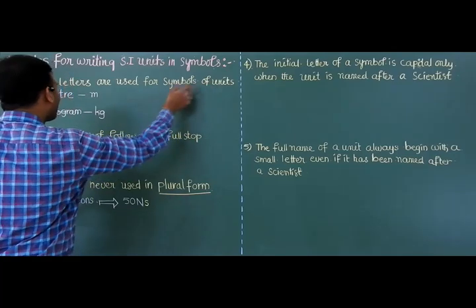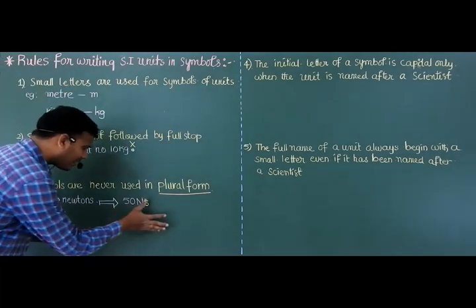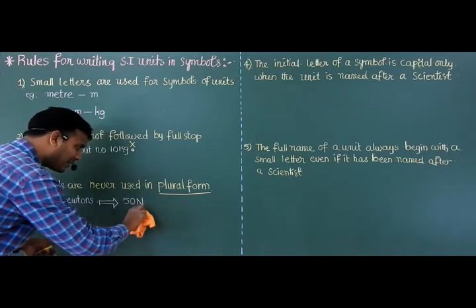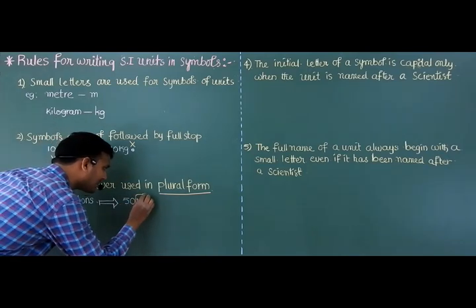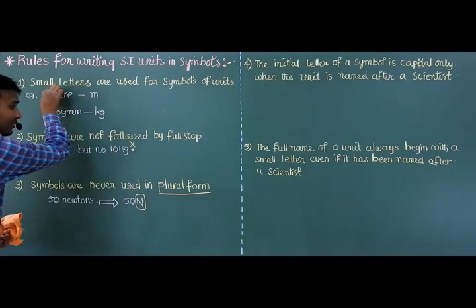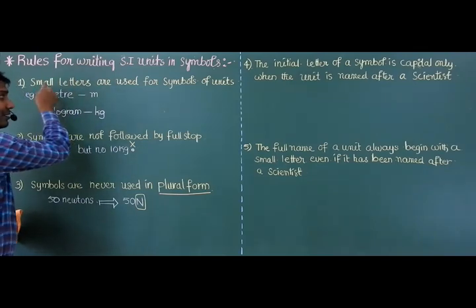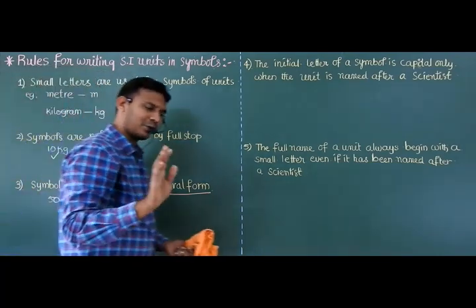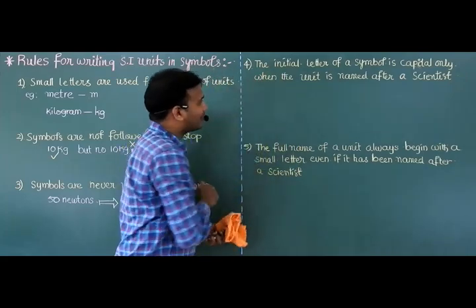So your doubt is: sir, just now you told us small letters are used for symbols of units. Symbols of units must always be represented with small letters. But here you wrote a capital, sir. According to the first rule, it is wrong. No, it is correct only. Wait. Next we come to the fourth rule.